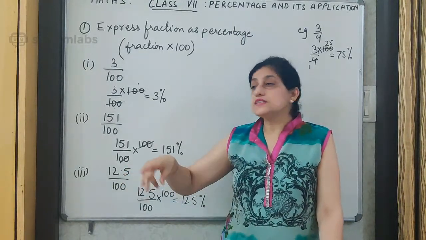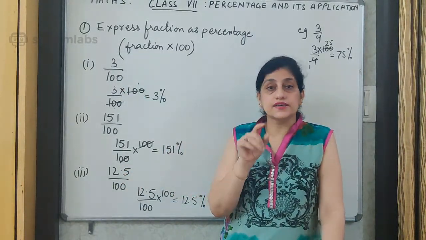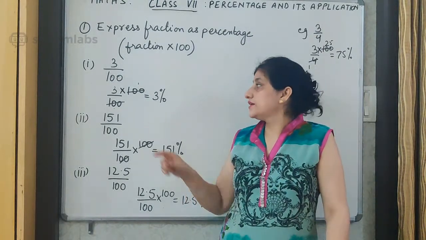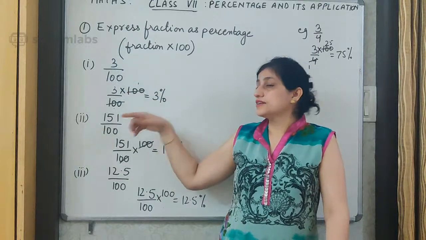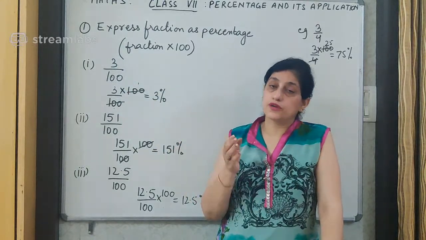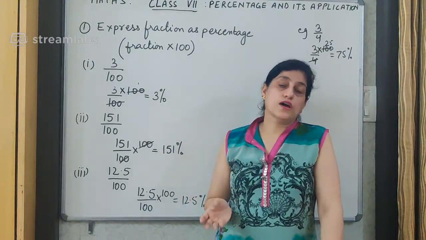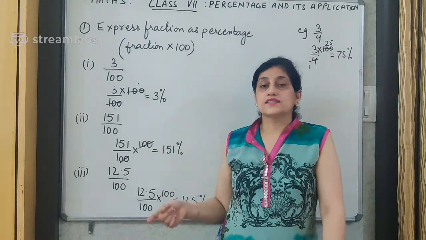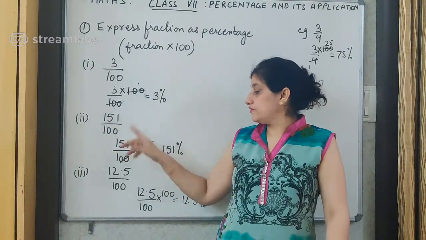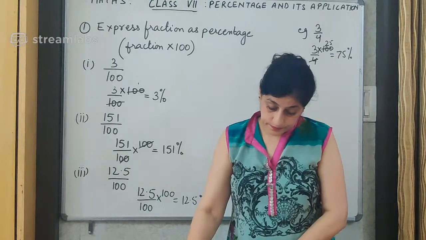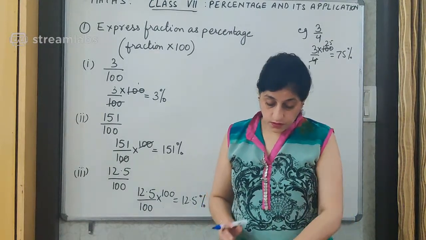fraction, and if I see my denominator is 100, listen carefully. If I see my denominator is 100, I can directly write the given number as percentage, because we have just said percent means for 100, and that is the percentage. So directly we can write 12.5% also. Alright.